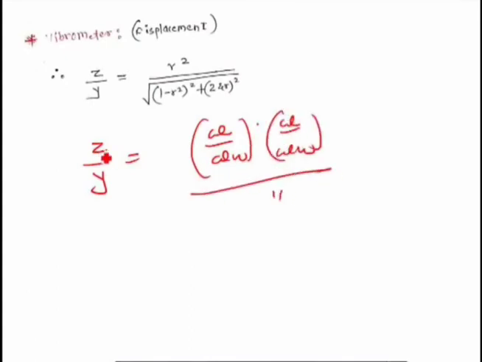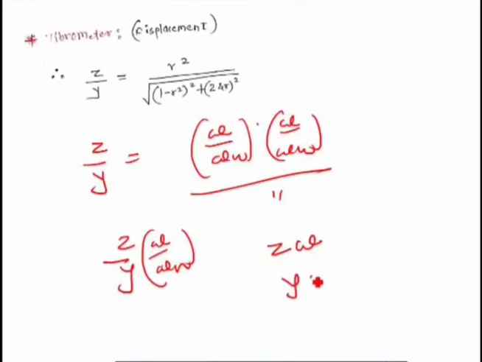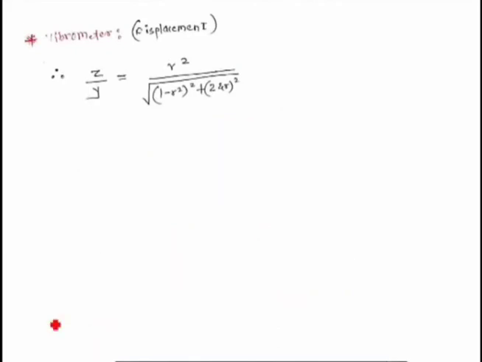Now if I multiply this z upon y with omega by omega n, what happens? We know that velocity is nothing but z into omega, or y into omega n, whatever. So when you multiply this displacement term with omega, that becomes a velocity. That is why this formula gets modified.